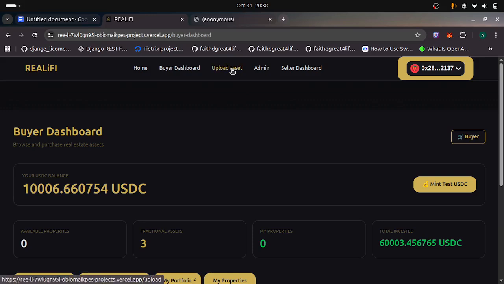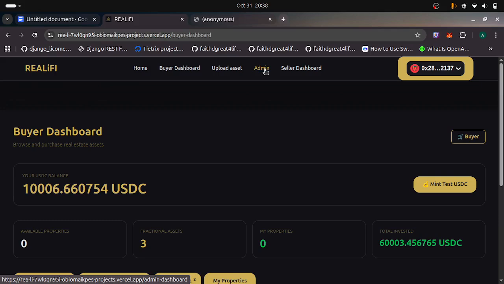Then I go to upload assets. We've already seen that. Now we created an asset, but admin has not verified it. So how do we get the admin to verify it? We go to the admin dashboard. The smart contract was written in a way that only admins can access some endpoints.